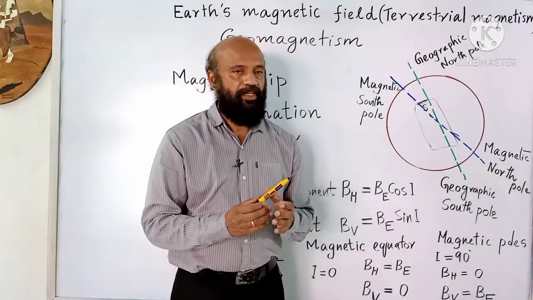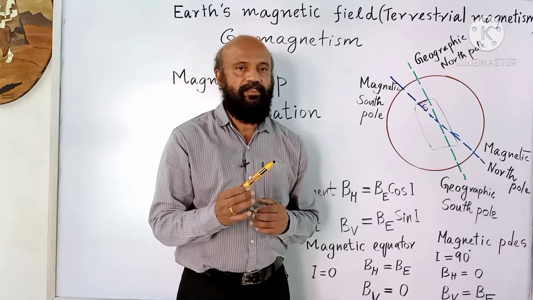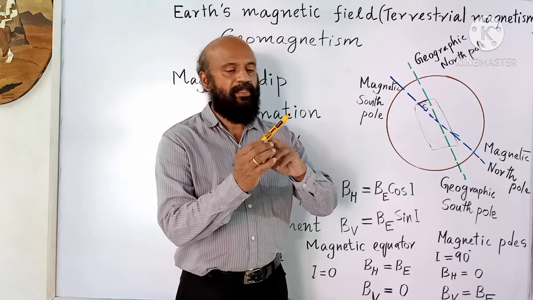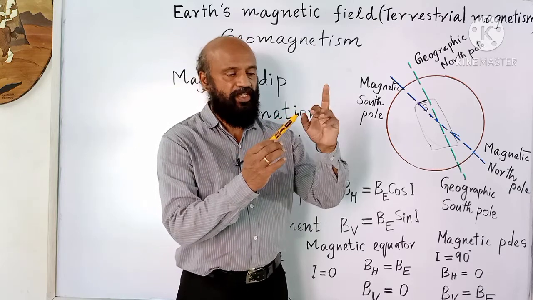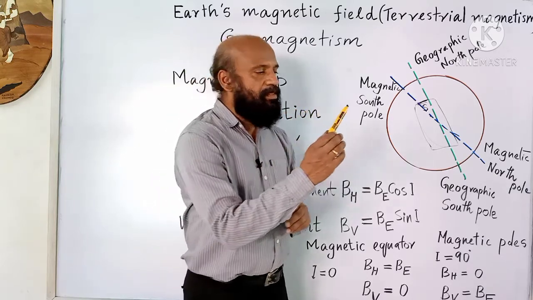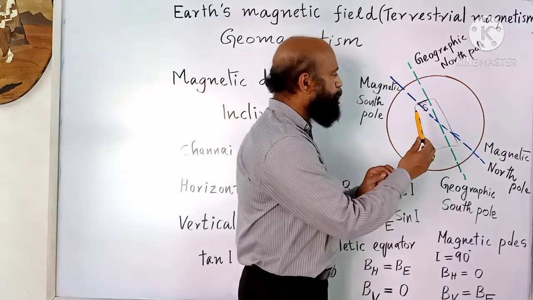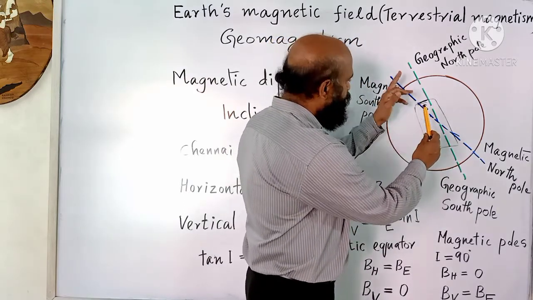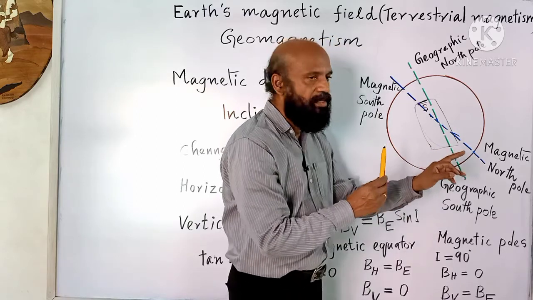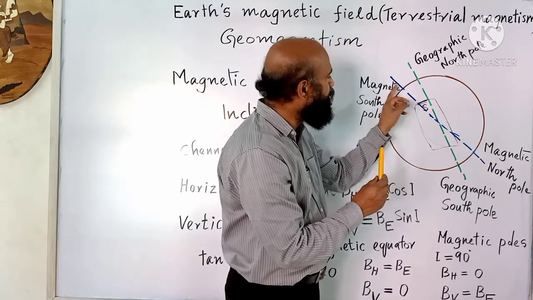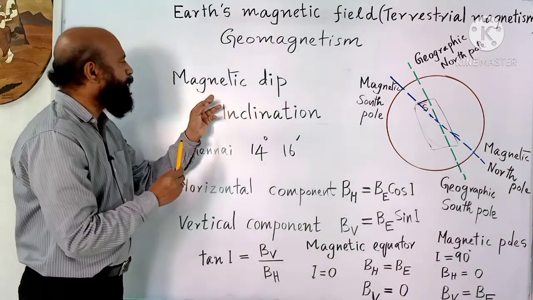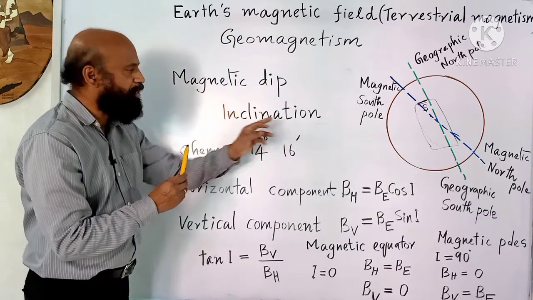At each place on the surface of the Earth, the total magnetic field will be acting in a particular direction. The angle between the direction of the total magnetic field and the horizontal direction along the magnetic meridian is known as magnetic dip or inclination.